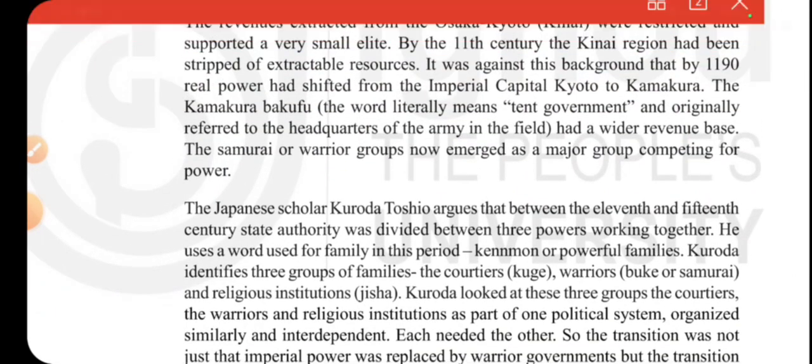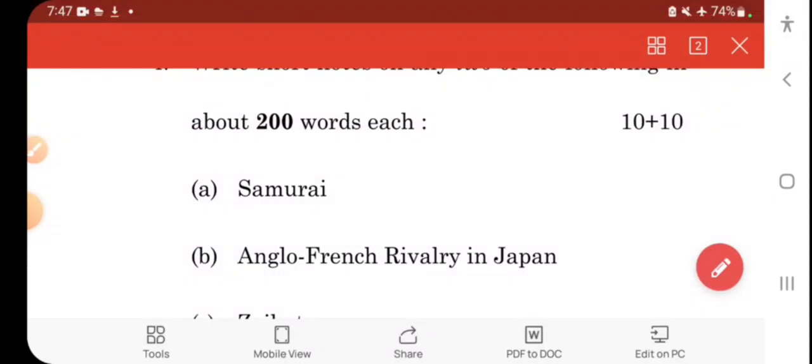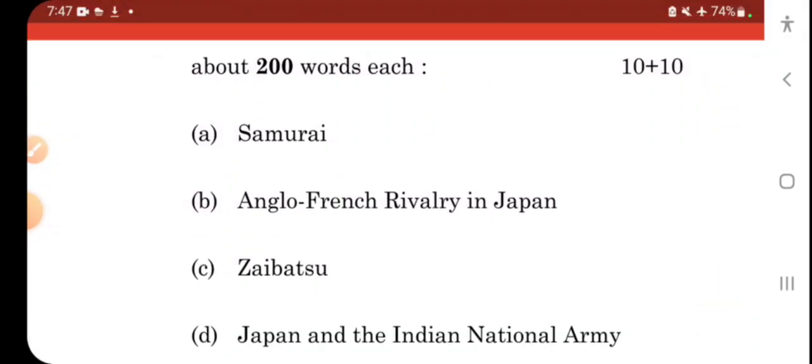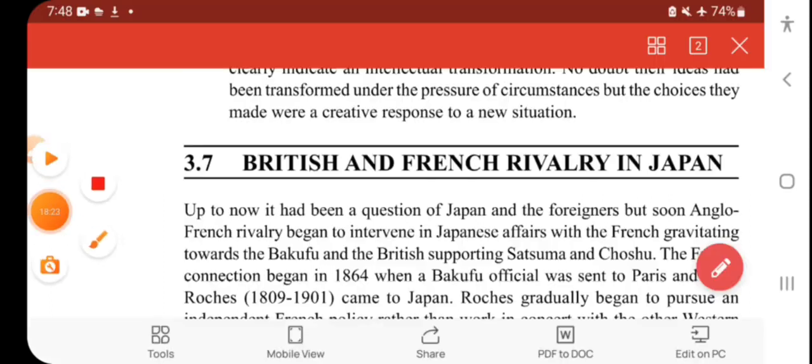Next we will go on to the next question: Anglo-French rivalry in Japan. This is in unit 3, subcontext 3.7, pages 38 and 39. If you see, there is a British and French rivalry. The next question was Anglo-French rivalry in Japan.